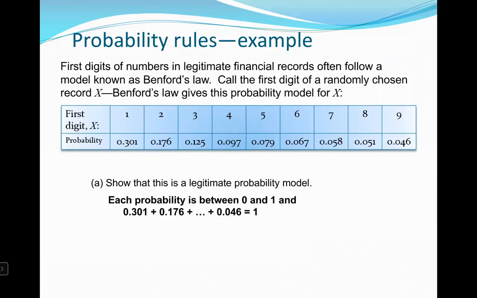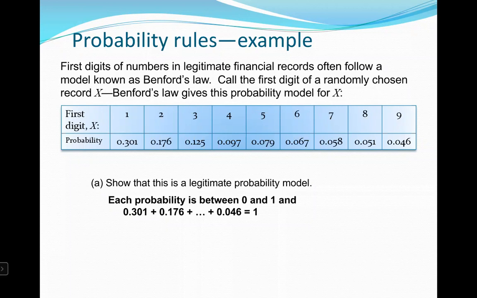So each probability is between 0 and 1. True, right? No, there are no negatives here. There are no probabilities that are like 1.5 or 4 or anything like that. So each probability is between 0 and 1.